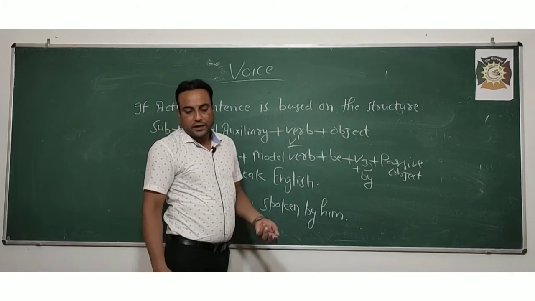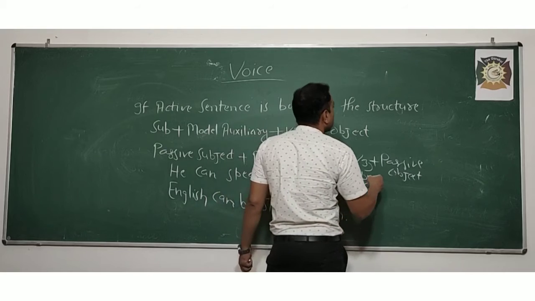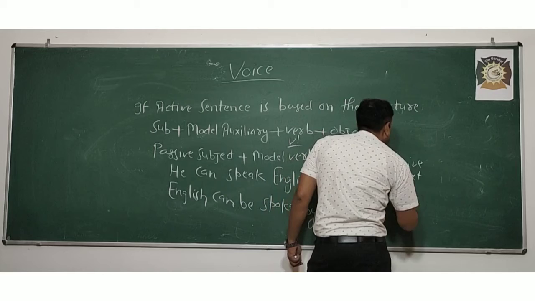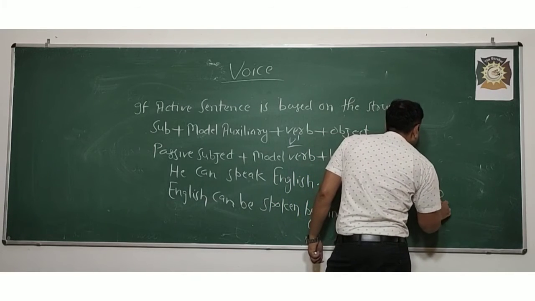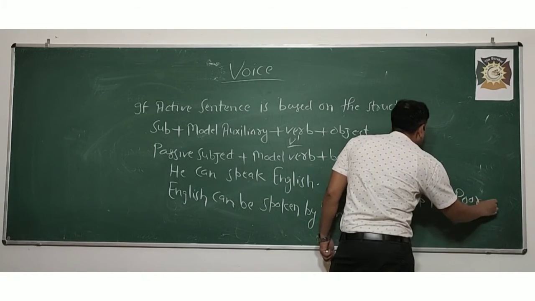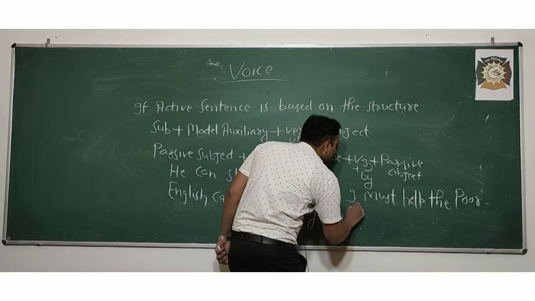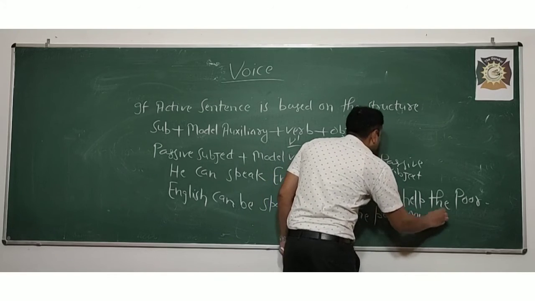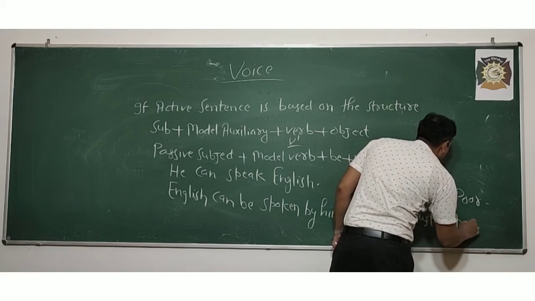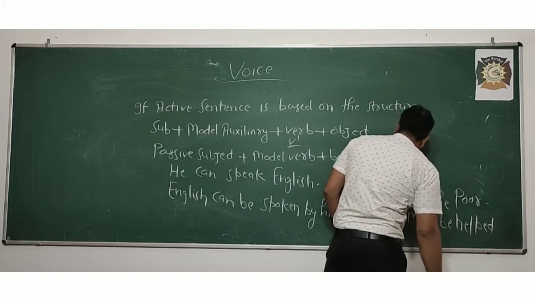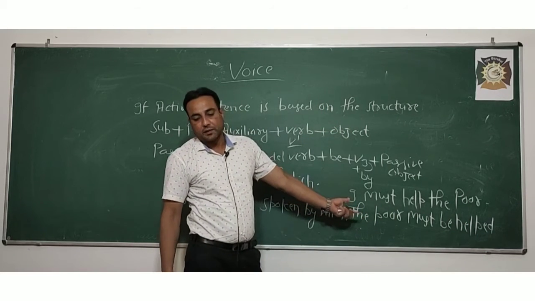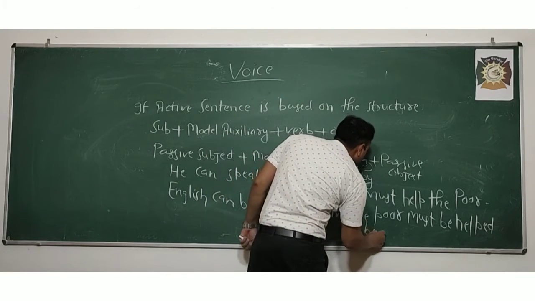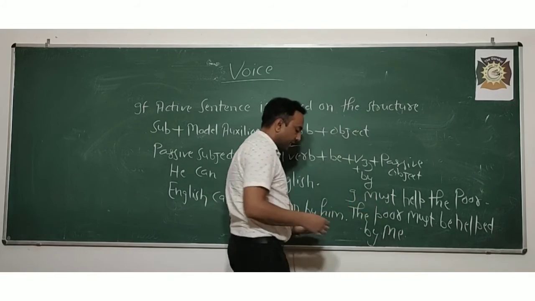If I write, I must help the poor, then the poor must be helped. The poor must be helped by me, or you can write it as it is: the poor must be helped, and then after that by, and then me. The poor must be helped by me.